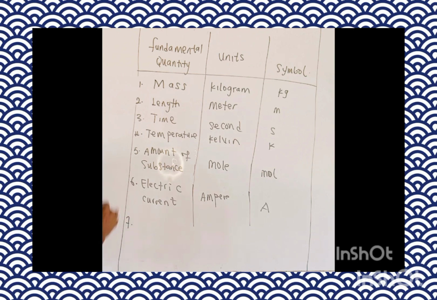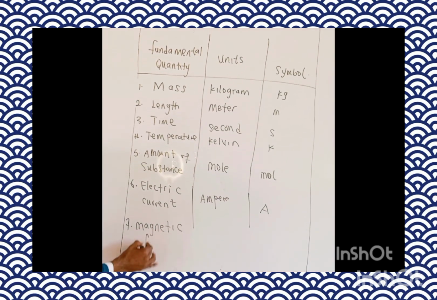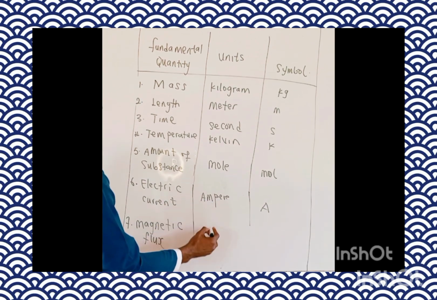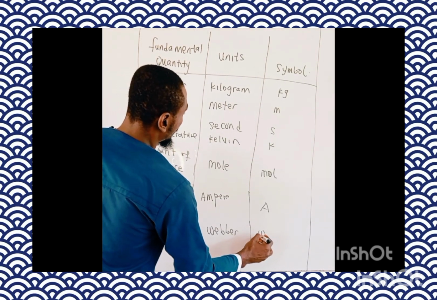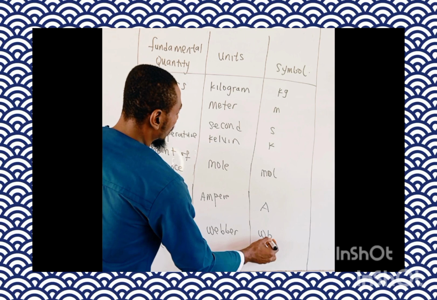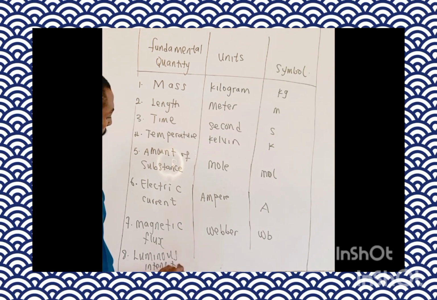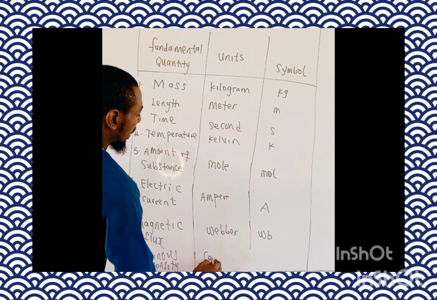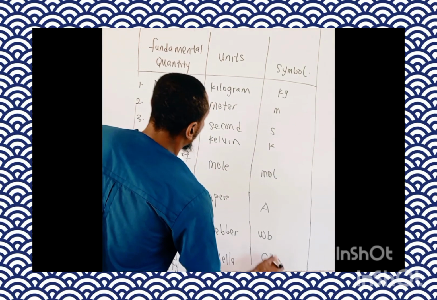Number 7, we have the magnetic flux. Of course, the unit is the Weber, and the symbol is Wb. And the last but not the least is number 8, that is the luminous intensity. That is measured in candela, and of course the symbol is cd.